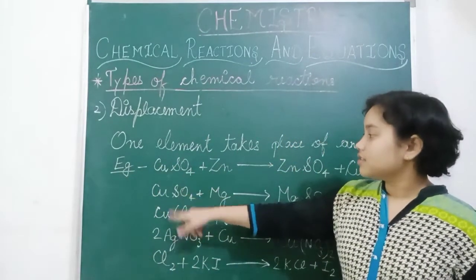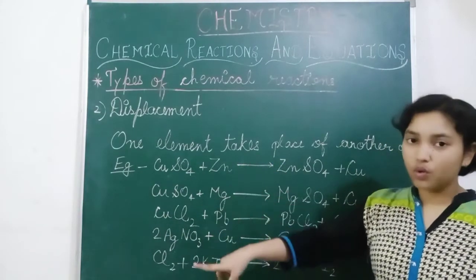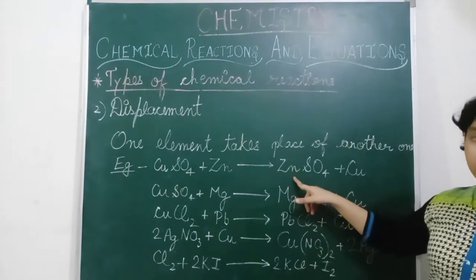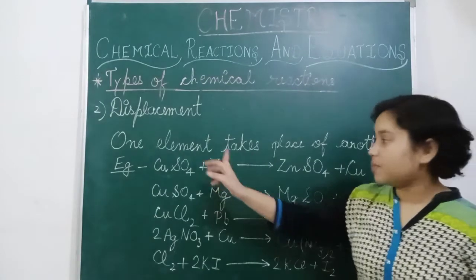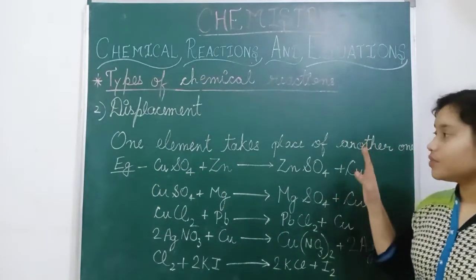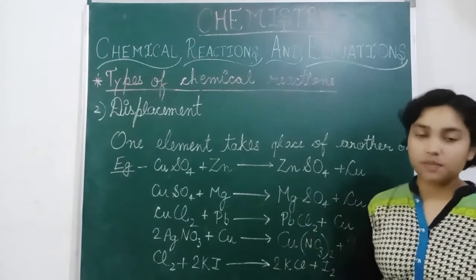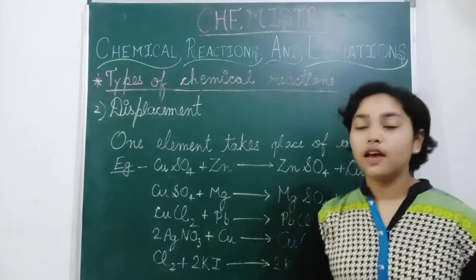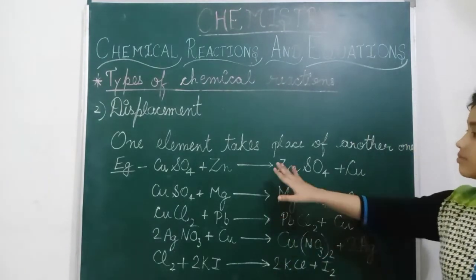Now for example, CuSO4, copper sulfate, which is blue in color, and zinc, which is silvery white, forms ZnSO4, means zinc is displacing copper. To understand displacement and double displacement reactions, you have to learn the reactivity series, which I am going to give in the next topic.